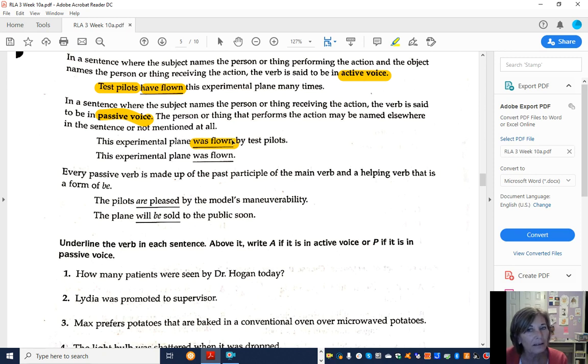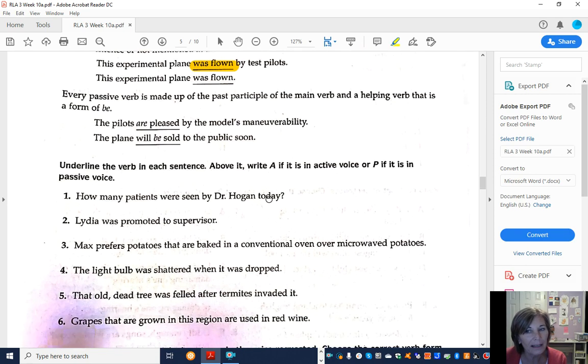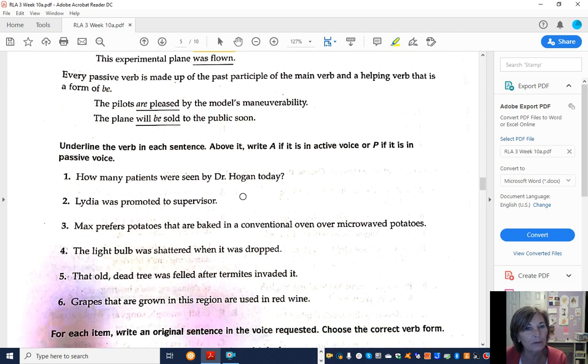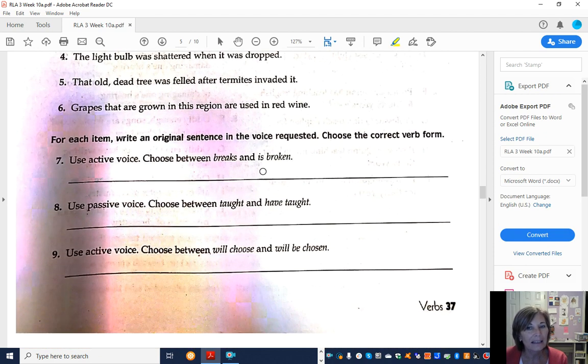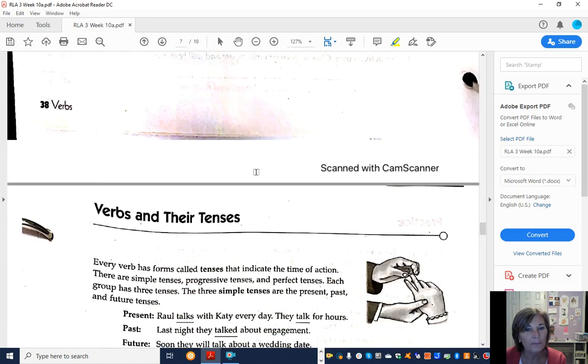Did the plane do the flying? No, the test pilots did. So this is the who did the flying. So this is called passive voice, and that's when the subject does not do the action. So when you have a passive verb, it's always going to be the past participle with a helping verb like are or will be or was. Okay, so on this one, you're going to write A if it's active or P if it's passive voice. And then write original sentences here. Here's just a review page.